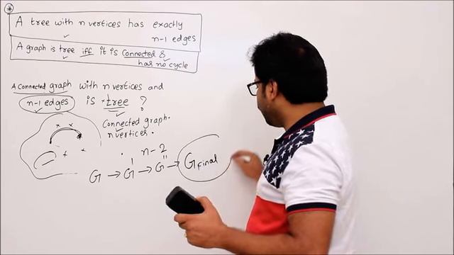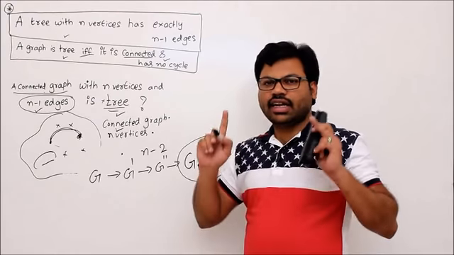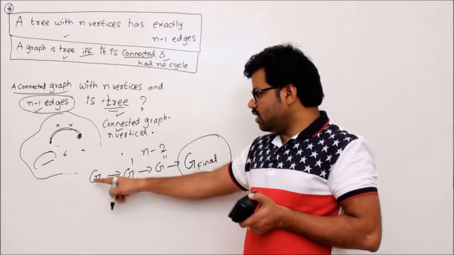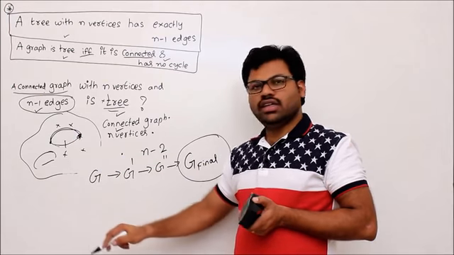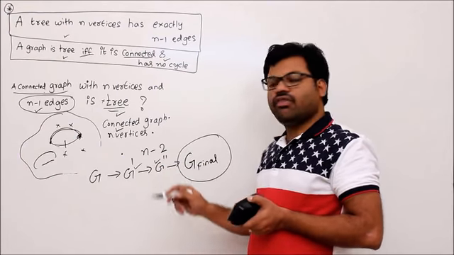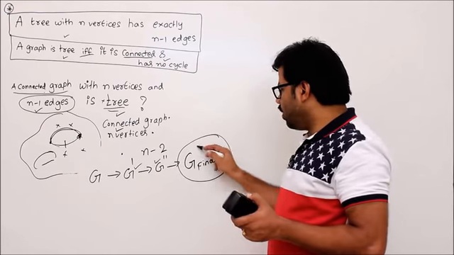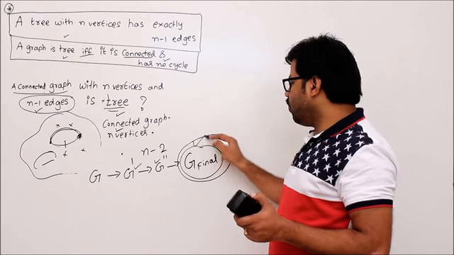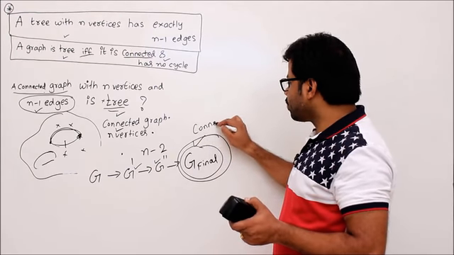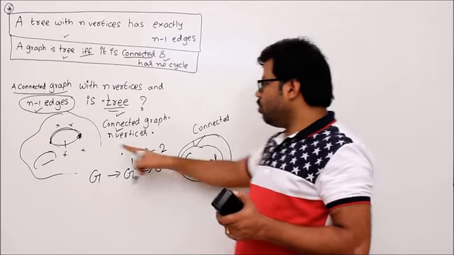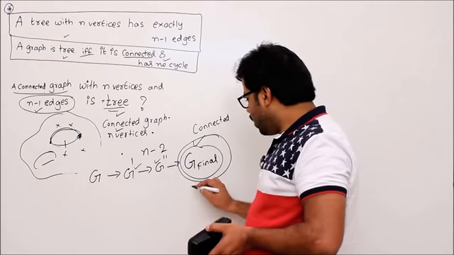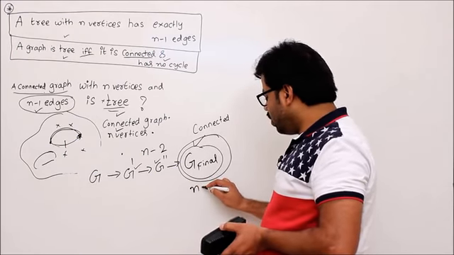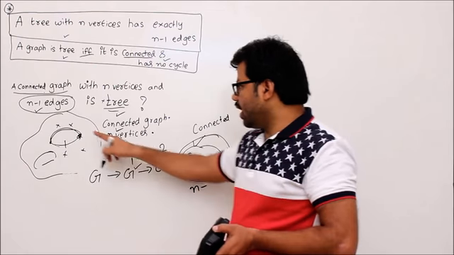What's the property of G final? G final is again a connected graph. Why? Since G is connected and you are only removing edges on cycles, that will not disconnect the graph, we know that. Then finally you get a graph which is again connected, but definitely you removed at least one edge from it because there was one cycle, right? Then definitely you are forming a graph with fewer number of edges than n minus 1.